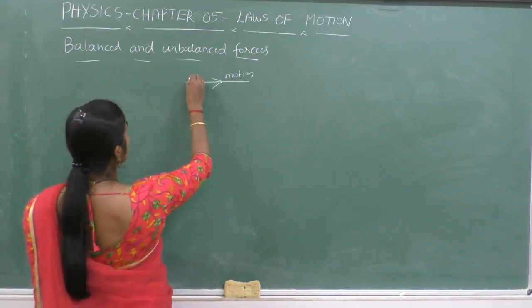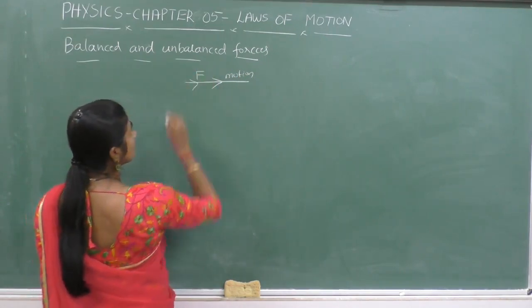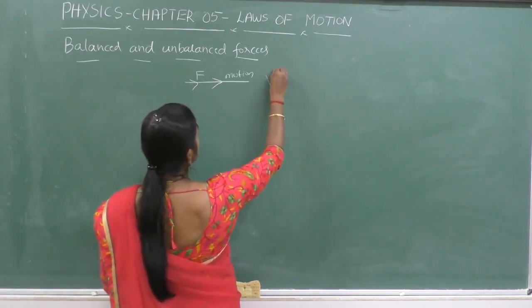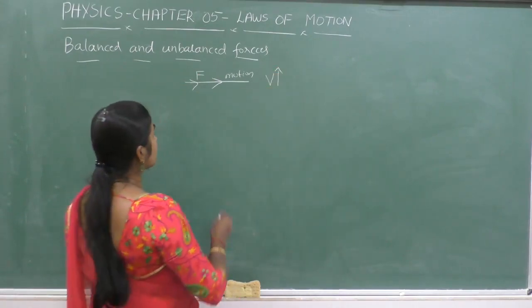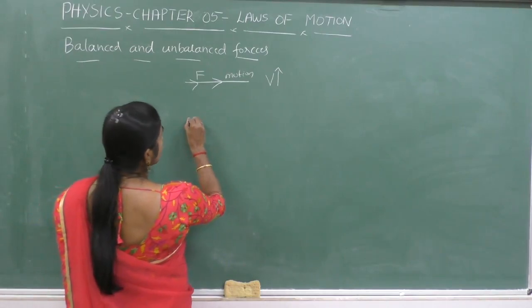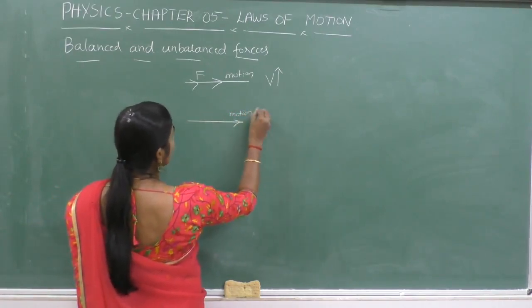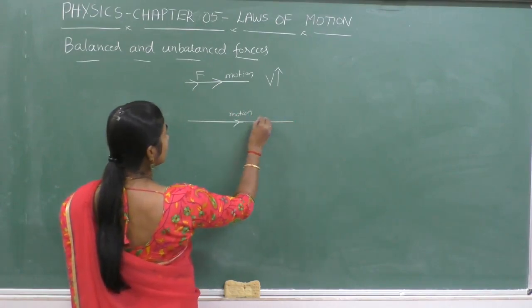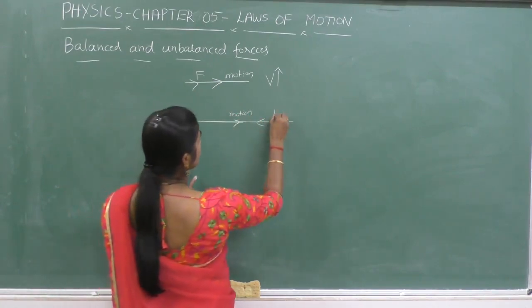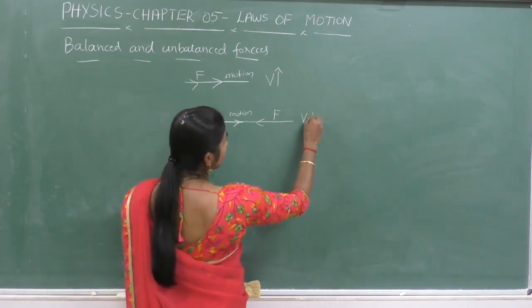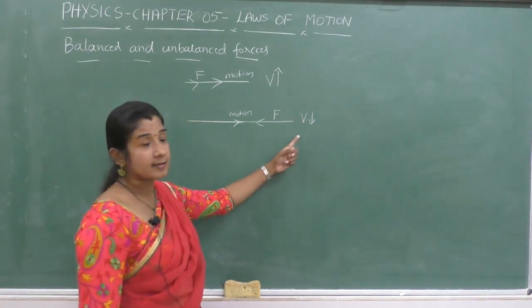If the force is applied in the direction of motion, then velocity of the object increases. If the object is moving in this direction and the force is applied in the opposite direction, in that case velocity of the object decreases.